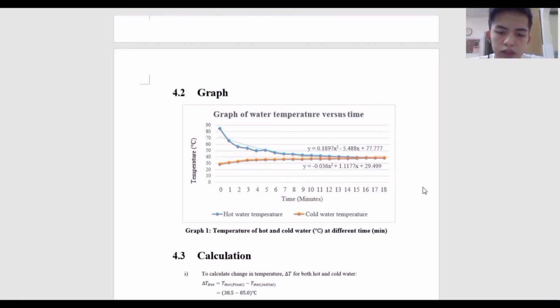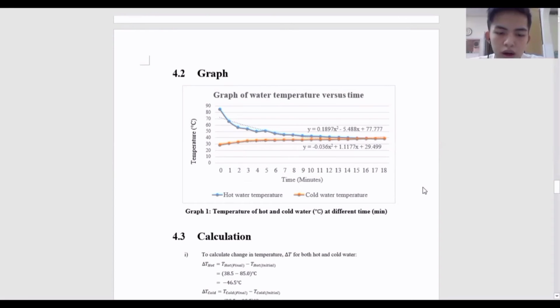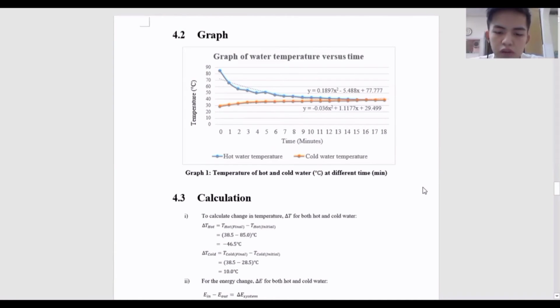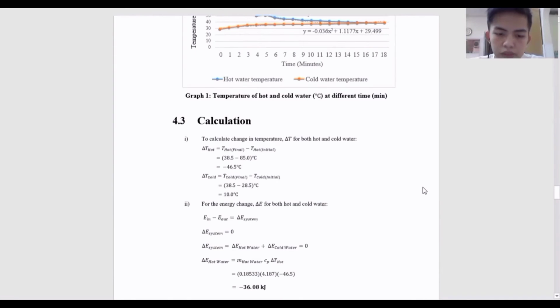Besides, we can observe that the temperature of hot water changes more rapidly in the beginning state as compared to cold water. This shows that there is a higher rate of energy transfer in the beginning state of the hot water. The purpose of this experiment is to apply the first and second law of thermodynamics. Thus, we need to calculate the change of energy in the system.